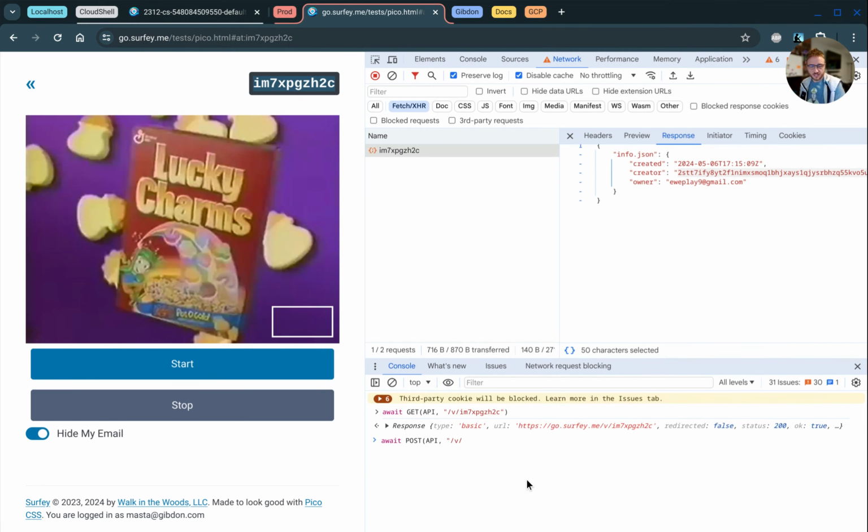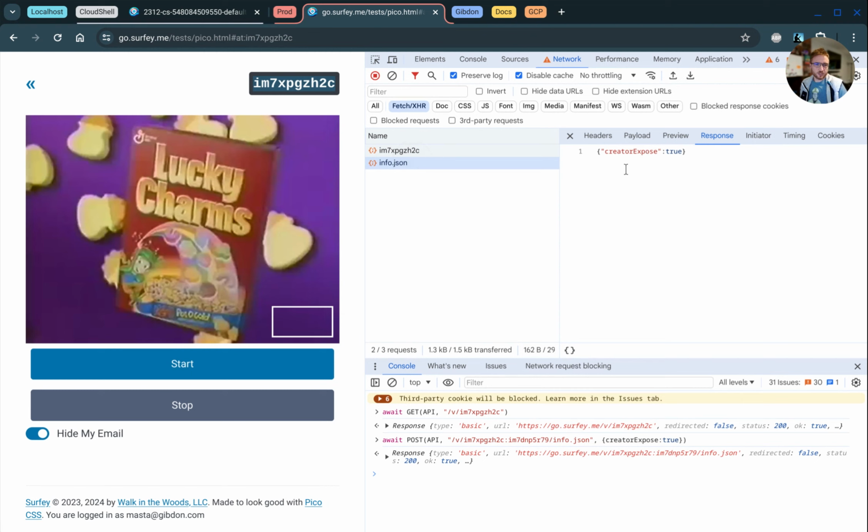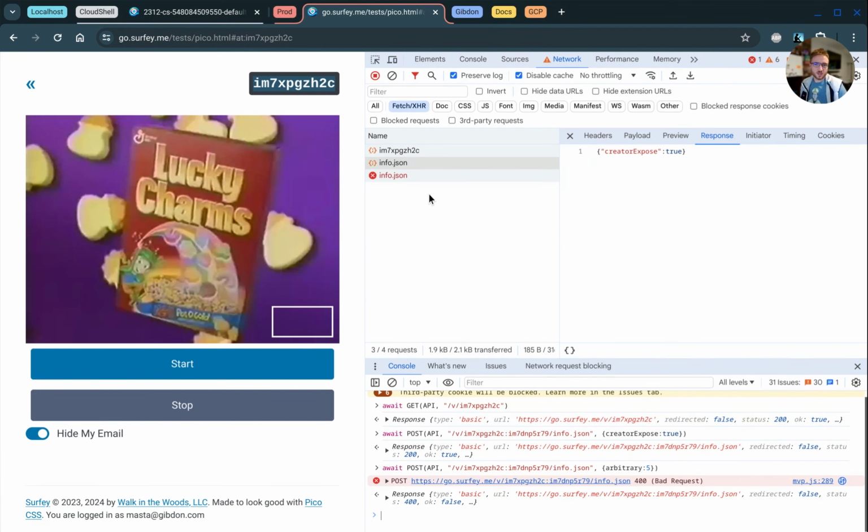Then I can post to this and say creator expose true, and we'll see that come back with all the fields that I changed. You can post any fields, but there are restrictions if you're the creator rather than the owner and you try to do some arbitrary field, then it will fail on you.